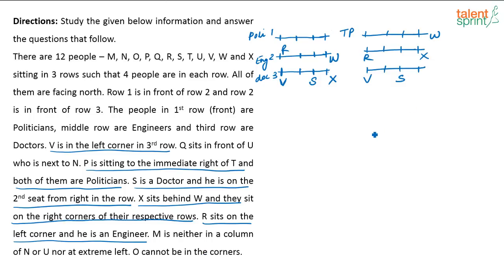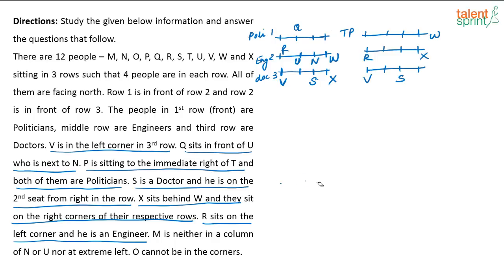Okay, let's now look at the information that we have not taken. See, what is given here? Q sits in front of U, who is next to N. So Q is sitting in front of U. So if U is here, Q will sit on top of U, and adjacent to U, N has to be there. Either N will be on this side or N will be on this side. So let us try to apply this in the first case. So if I put U here, N has to be one of this. So it's not there. So obviously this cannot be U. So if I say this is U, then which is N? This has to be N. And if this is U and this is N, then this has to be Q.